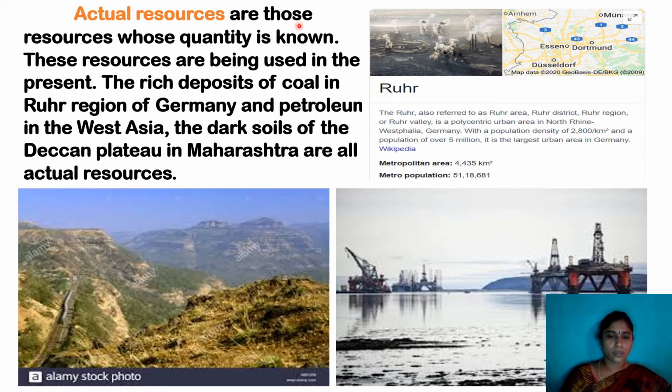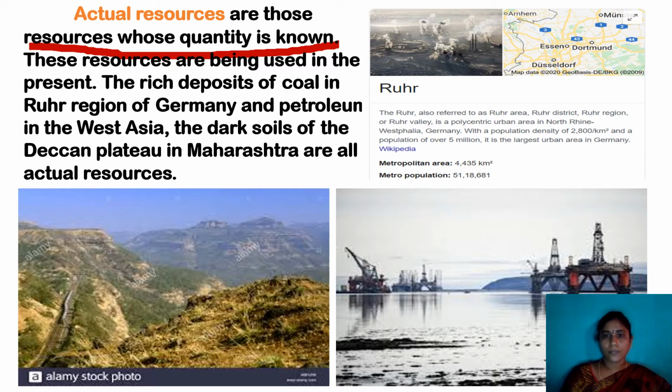First one is actual resource. Actual resources are those whose quantity is known exactly. These resources are being used in the present. The rich deposits of coal in the Ruhr region of Germany, petroleum in West Asia, and the dark soils of the Deccan Plateau in Maharashtra are all actual resources. For example, we know exactly how much quantity we have and how to use those resources.